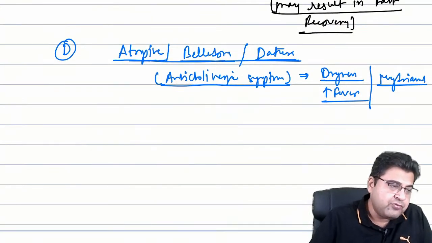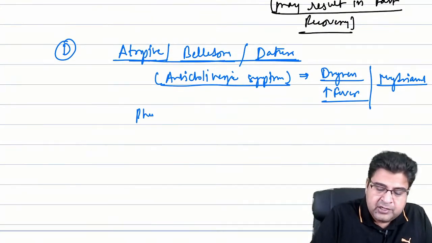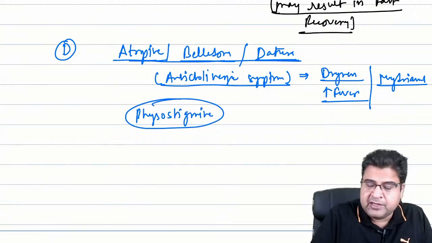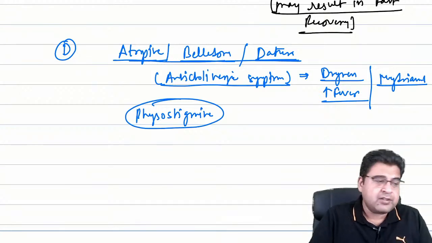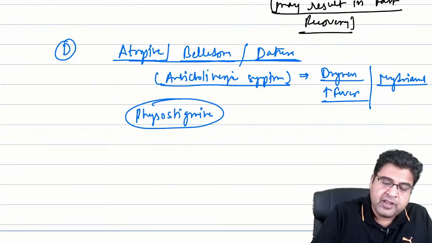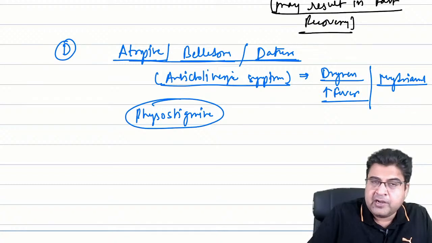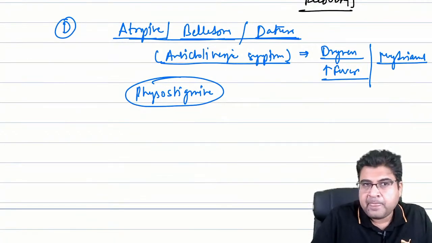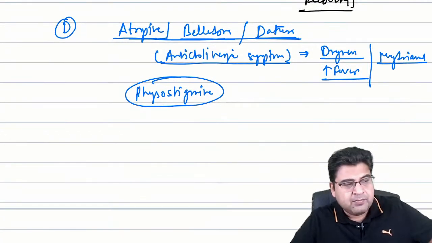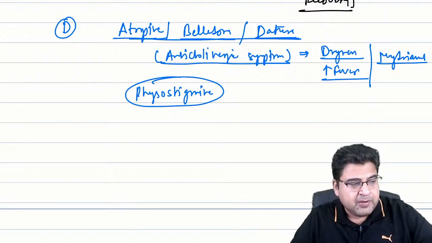So I can see most of you have given the correct answer. The antidote of choice is physostigmine. There is no need to give any other drug. Physostigmine is a wonderful antidote for atropine, belladonna, and datura poisoning. Right, guys? So these are some important poisonings that we mostly cover